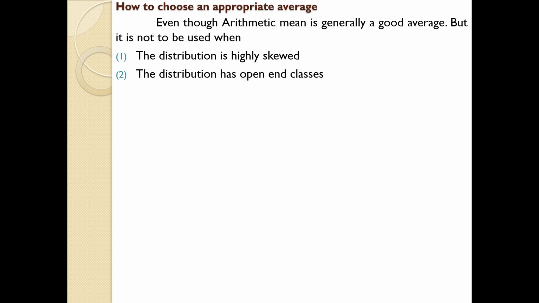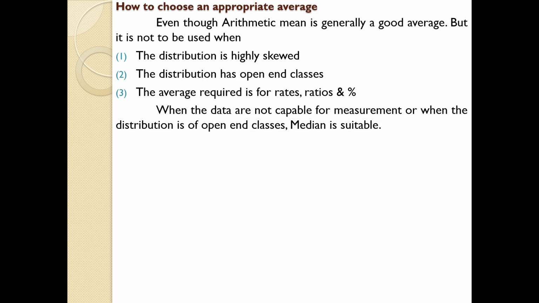Open end class means like more than a certain value or less than a certain value. We have discussed such questions. For such a situation, even though arithmetic mean can be used for finding the average, it is not the best method. Next one, the average required is for rates, ratios and percentages. Even though arithmetic mean is considered to be the best method, it cannot always be relied on for finding rates, ratios and percentages.